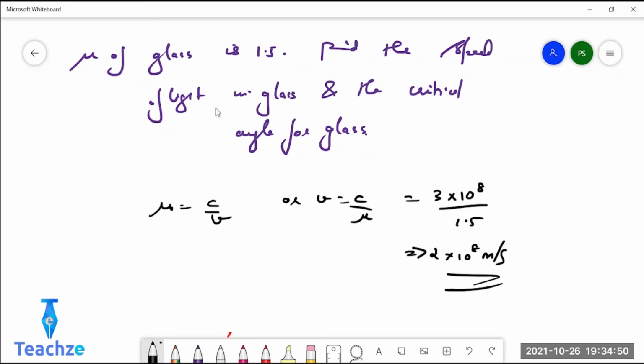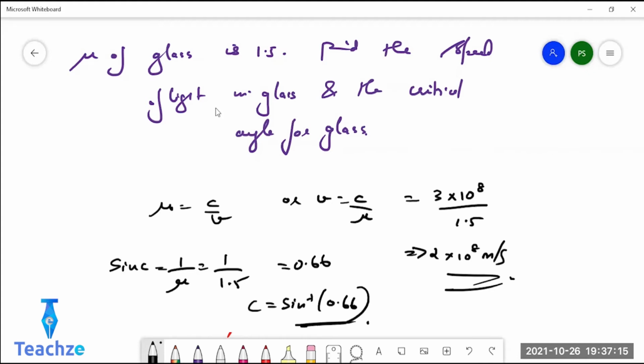Critical angle, sin inverse of some value. You may not be able to know the value of theta. What is the sin C value? See, the formula: sin C equals 1 by mu. So it will be 1 by 1.5, which is 0.66. So C equals sin inverse of 0.66. You can leave the answer like that.